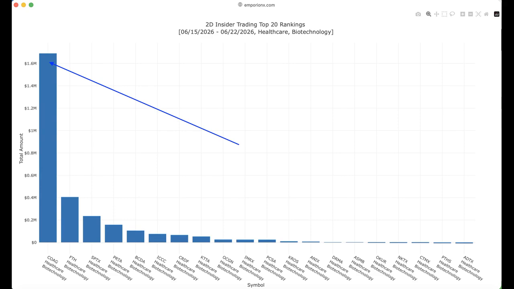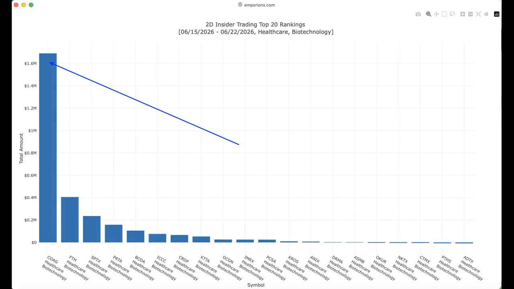In this example, COAG, or COAG Healthcare, stands out clearly at the top of the ranking, with approximately $1.69 million in insider purchase activity. This is significantly larger than the second-ranked company, making COAG an obvious candidate for further investigation. By simply moving our cursor over the COAG bar, EmporionX reveals the underlying transaction details.